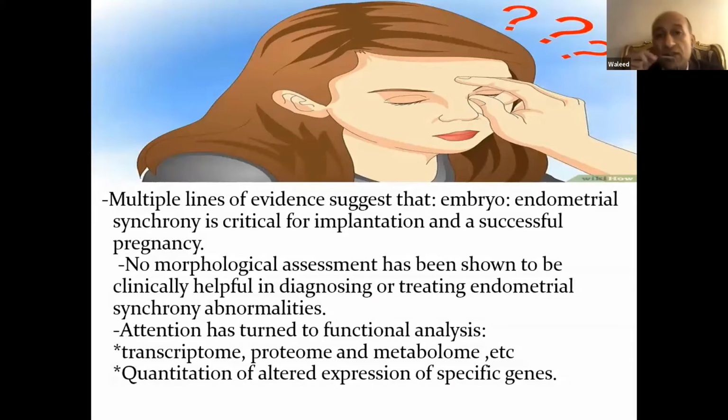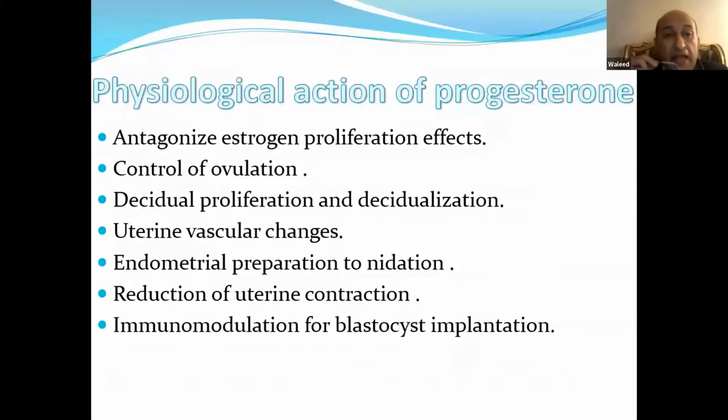What about the physiological action of progesterone? It antagonizes estrogen proliferation effect, control of ovulation, decidual proliferation and decidualization, uterine vascular changes, endometrial preparation to nidation, reduction of uterine contraction, immunomodulation for blastocyst implantation.